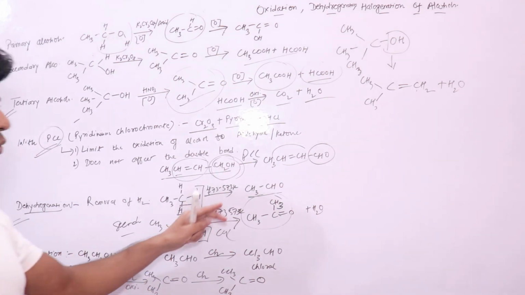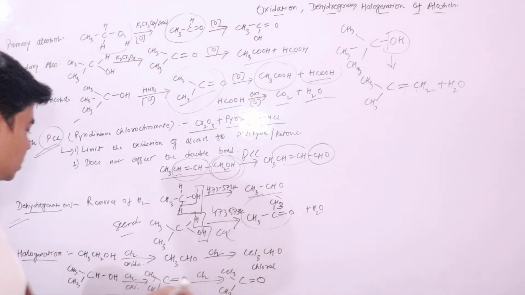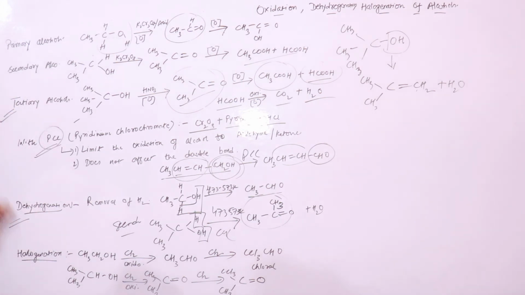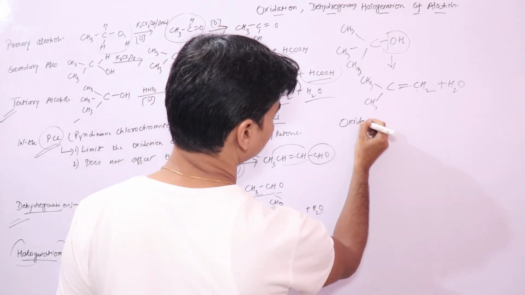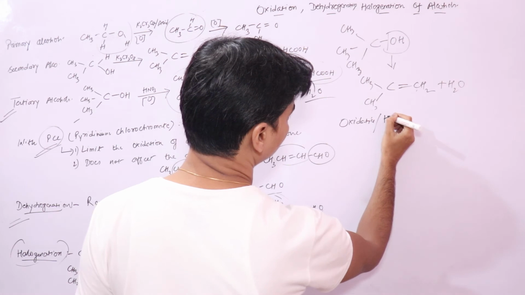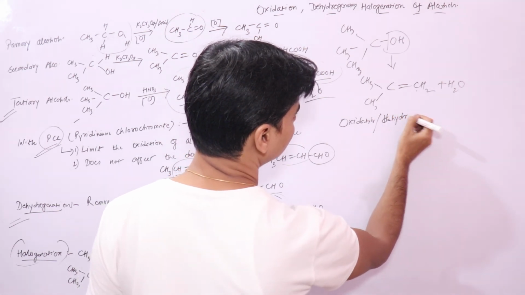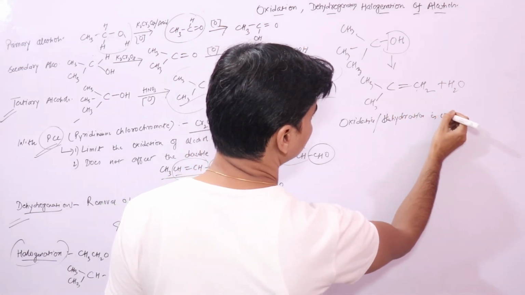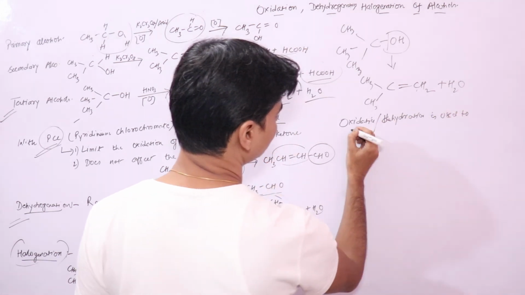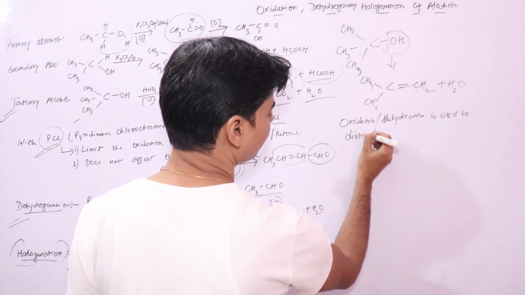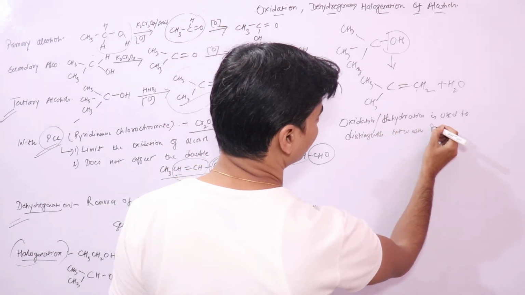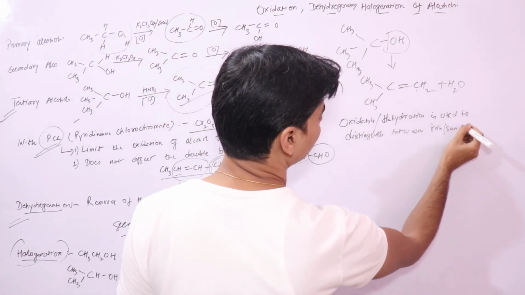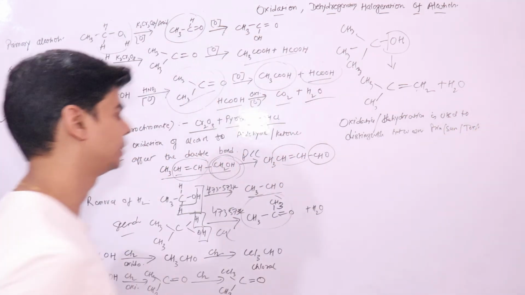So this is a way to distinguish between different types of alcohols, both reactions, dehydrogenation and oxidation reactions. Oxidation and your dehydrogenation is used to distinguish between primary, secondary and tertiary alcohols, remember, right?